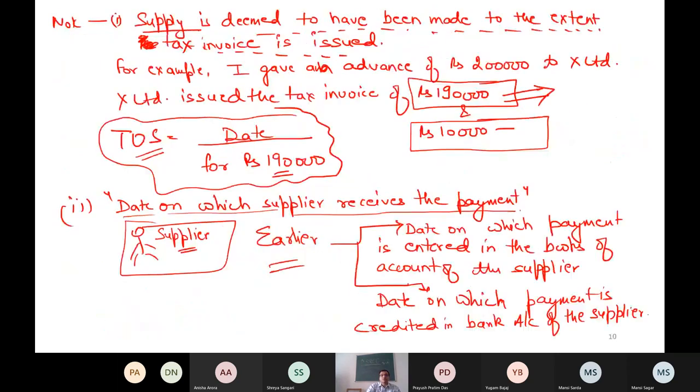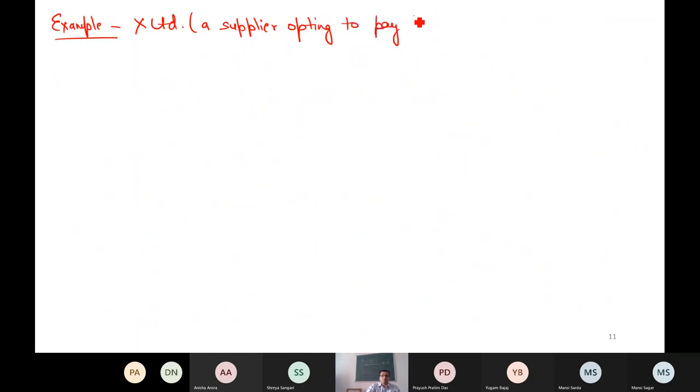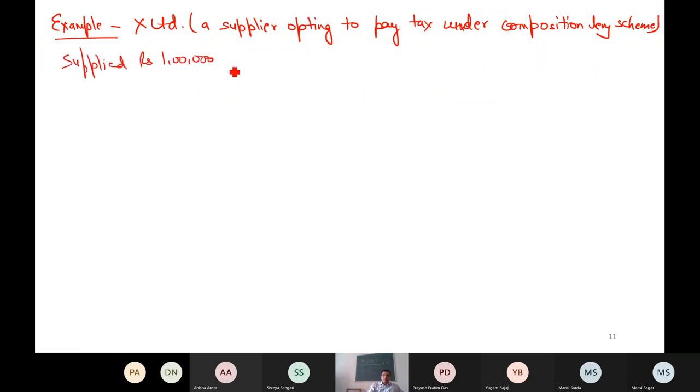And now let me assume a small example. X limited, a supplier opting to pay tax under composition levy scheme, supplied rupees 1 lakh value of goods on 7th June 2020.